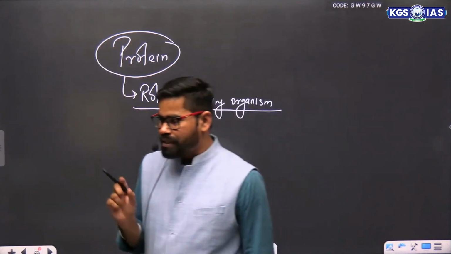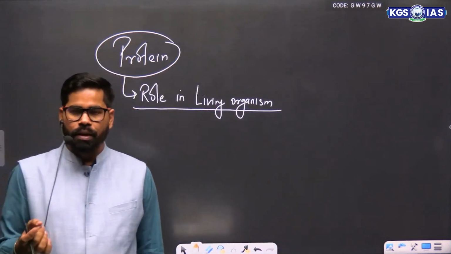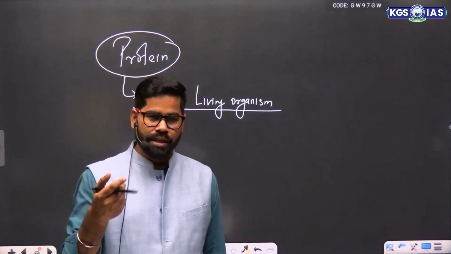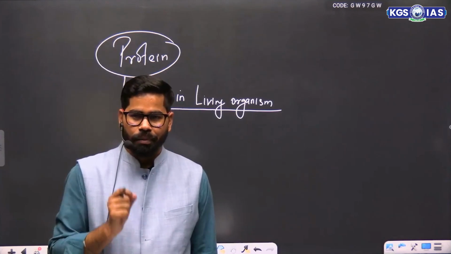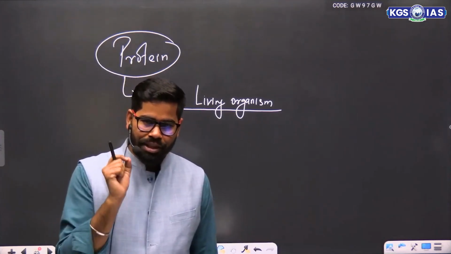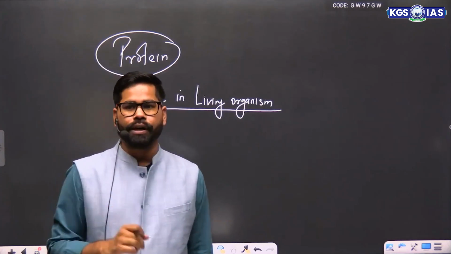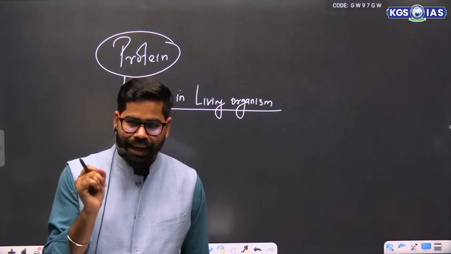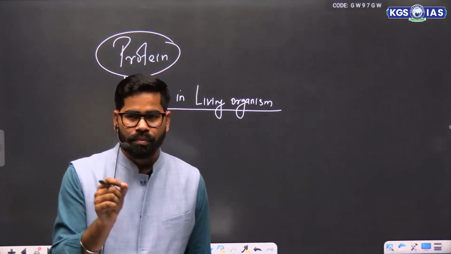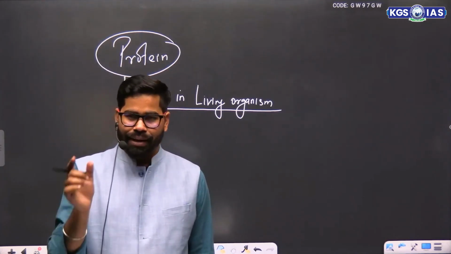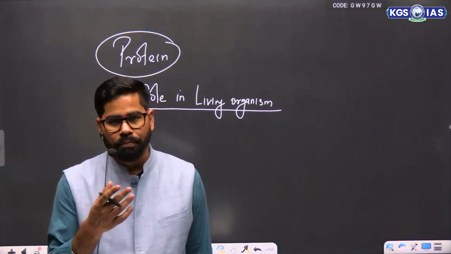Now you all might have seen this basic term that protein is something which helps us. Protein is basically something which helps in muscle development or body development. But do understand one thing. Protein is one such thing in our body which is basically responsible for almost all the activities of the body. Almost all the activities of the body are being done by some form of protein. Even our enzymes and hormones are also some form of protein only.